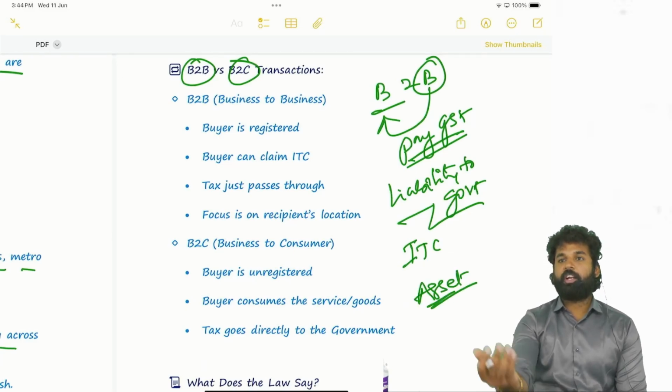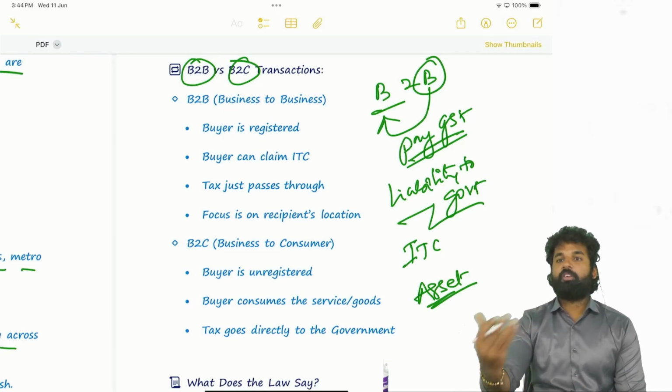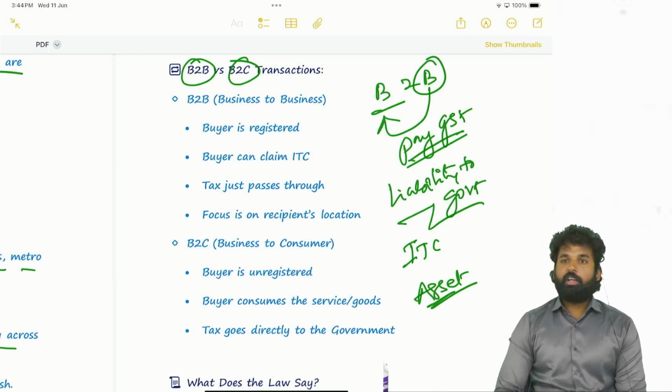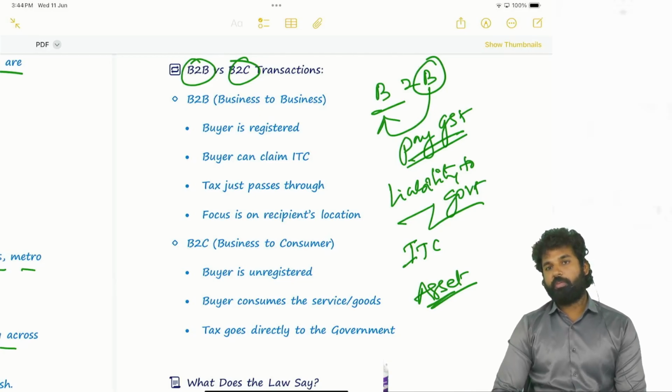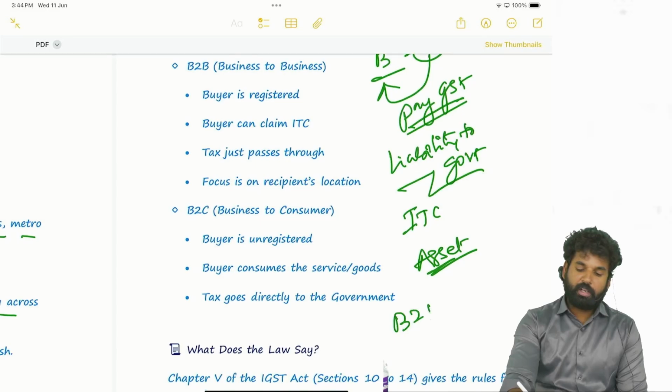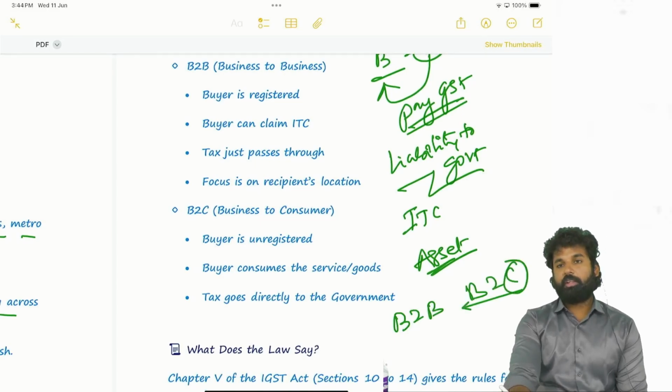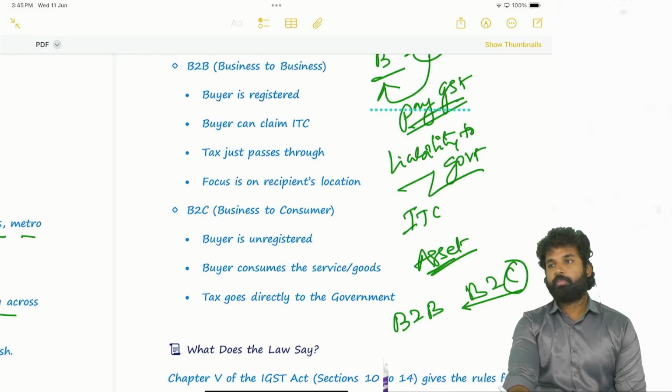Input tax credit receivable. At the same time, input tax credit has to be given by the government. So for the government, a liability is getting created. The GST amount is actually accruing to the government when the B2B transaction is converting into a B2C transaction, and the revenue is accruing to the government.